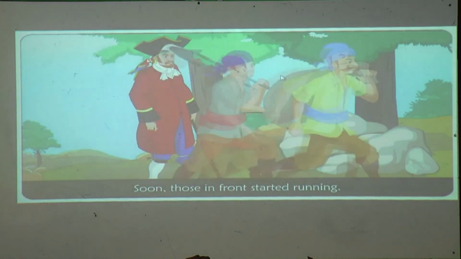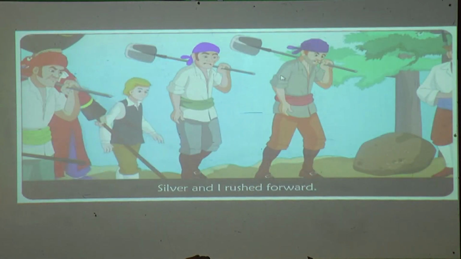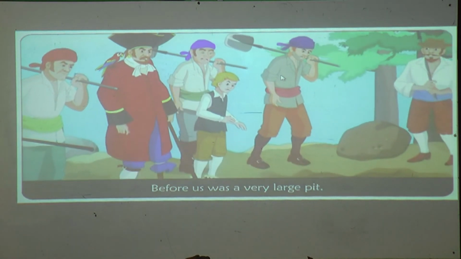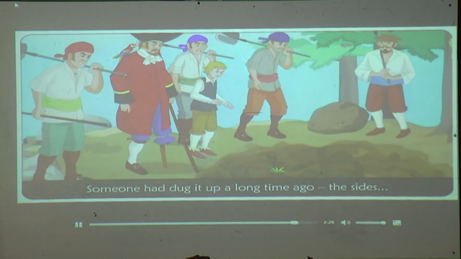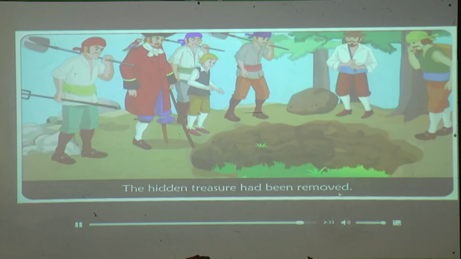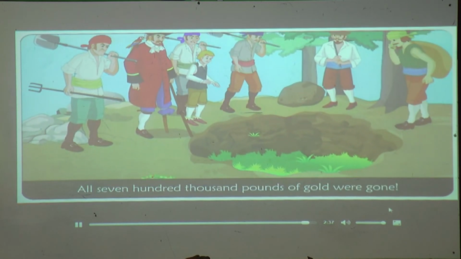Soon, those in front started running. Suddenly they stopped. Silver and I rushed forward. Before us was a very large pit. Someone had dug it up a long time ago. The sides had fallen in and the grass covered the bottom. The hidden treasure had been removed. Almost 700,000 pounds of gold were gone.